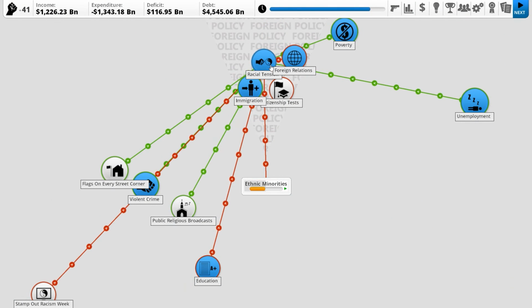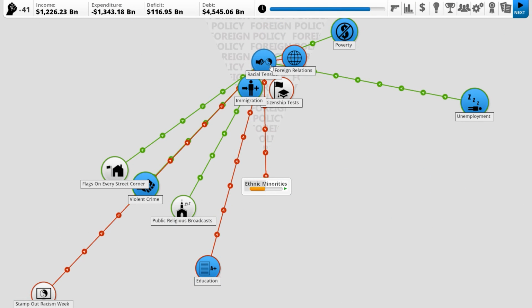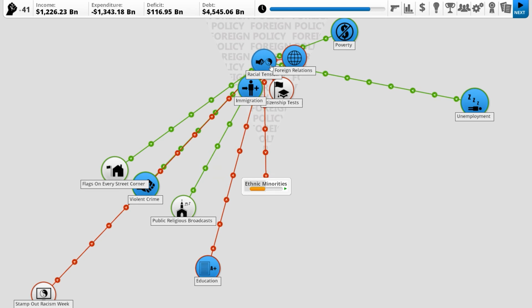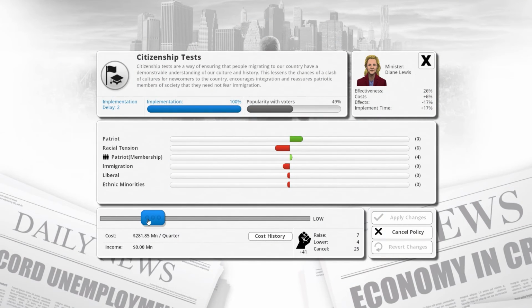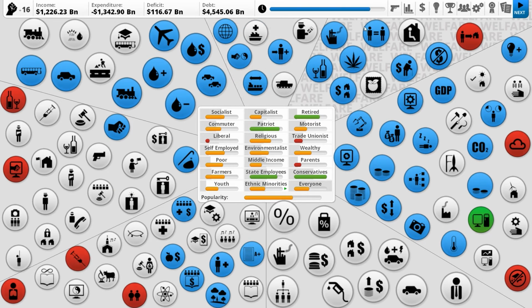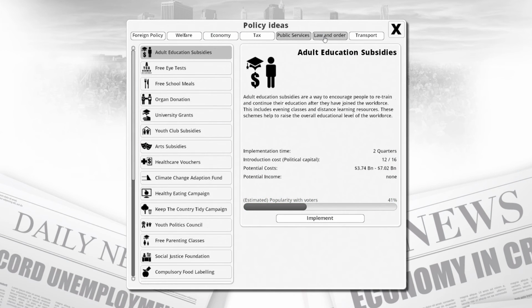What else leads into racial tension? Unemployment, flags in every street corner, public religious stuff, citizenship tests. Okay. We could cancel these. Gets rid of a lot of racial tension. Patriot membership lowers slightly. That's alright. Liberals are less unhappy. Ethnic minorities less than... yeah, we'll get rid of citizenship tests. We don't need that. Anything else we're after?